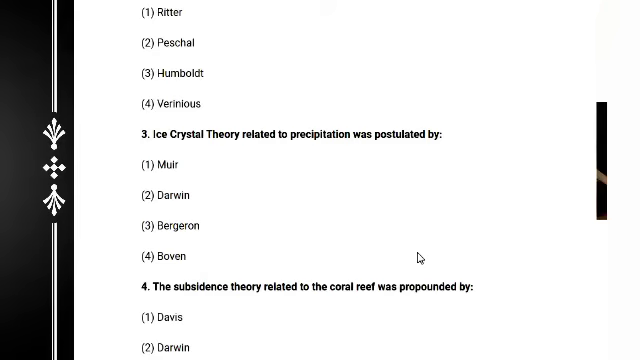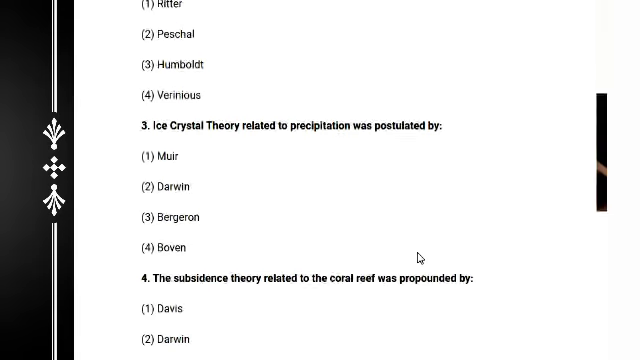And next, question number 3: ice crystal theory related to precipitation was postulated by Moore, Brown, Bergen, or Boven. The answer is 3, Bergen.